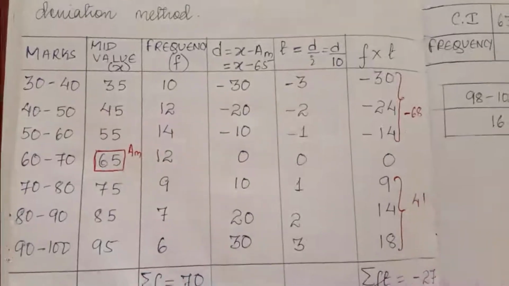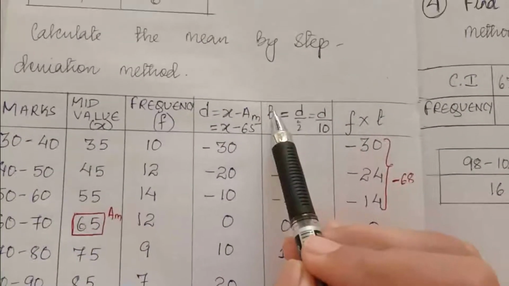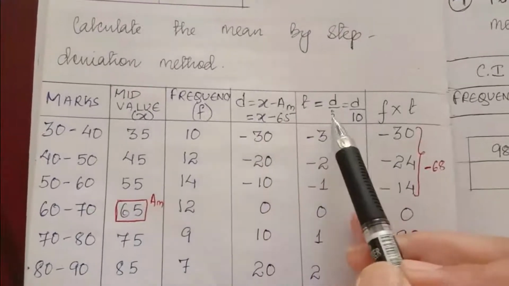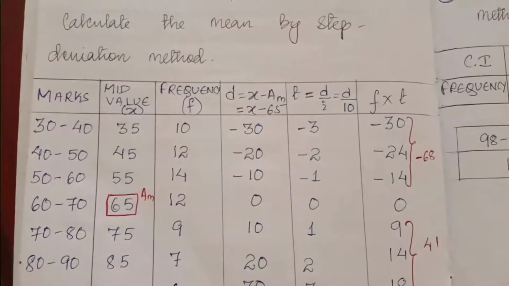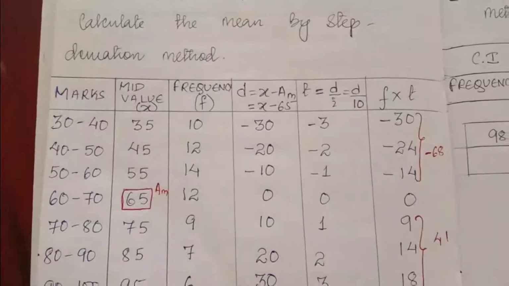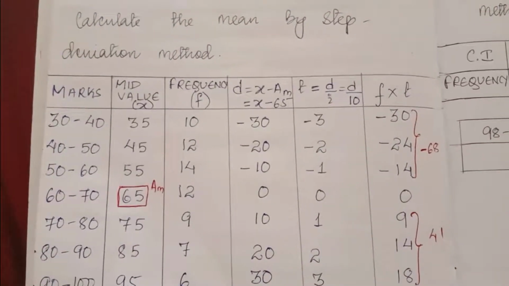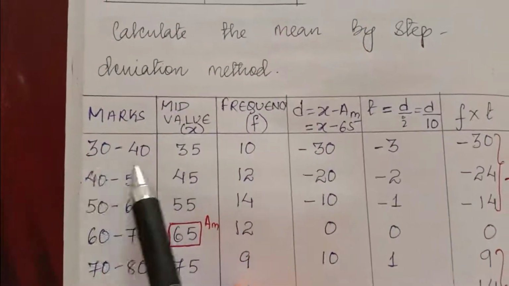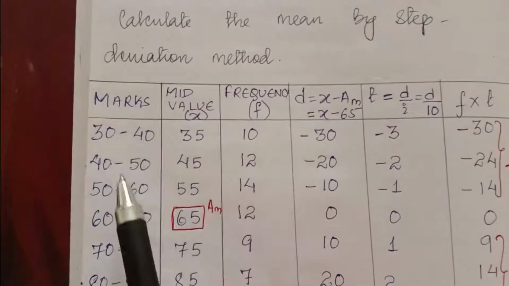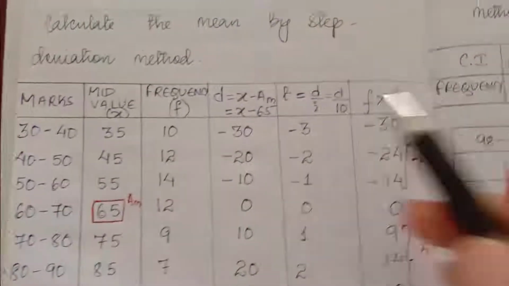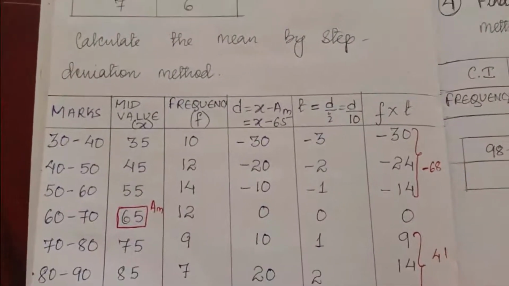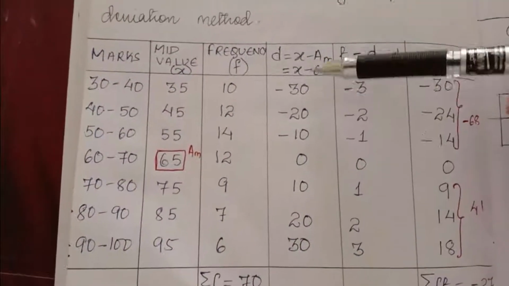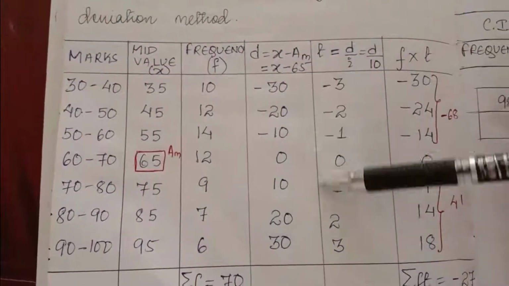Now one more column will be added here, that is T. T is D divided by I. D is this one. I means the length of the class interval. So for the length of class interval, you have to see 30 to 40. Here is a gap of 10. 40 to 50, a gap of 10. So the class interval is 10 here. I is the class interval. So you know how to find D, no? By the shortcut method also. Till here you know.